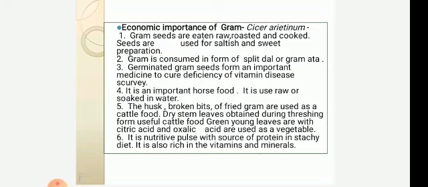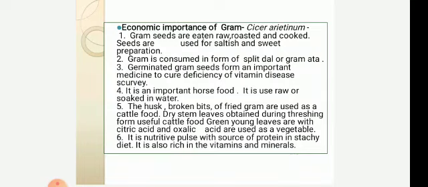In the next part, we will see the economic importance of gram. Gram seeds are eaten raw, roasted and cooked. Seeds are used for salty and sweet preparations. It is consumed in the form of split dal or gram atta. Germinated gram seeds form an important medicine to cure vitamin deficiency. The disease scurvy is cured with the help of these germinated gram seeds.